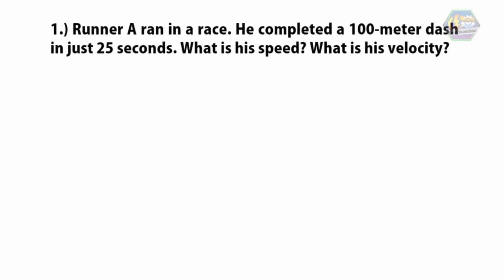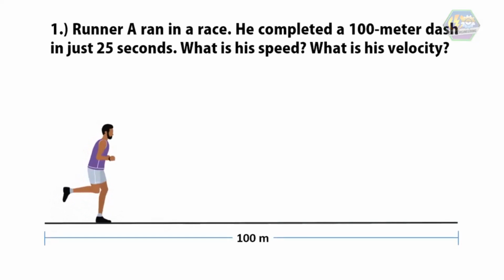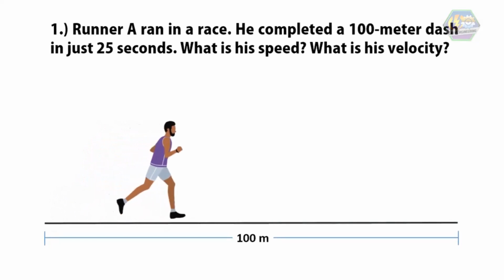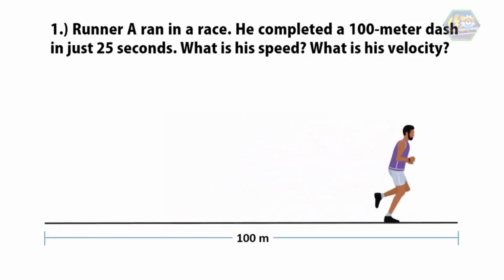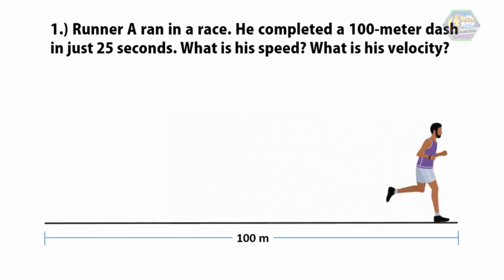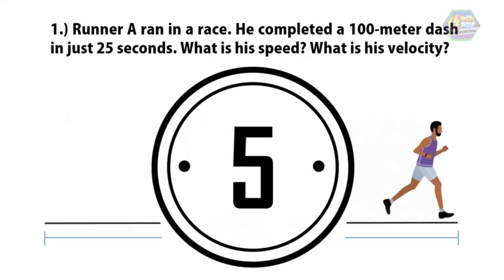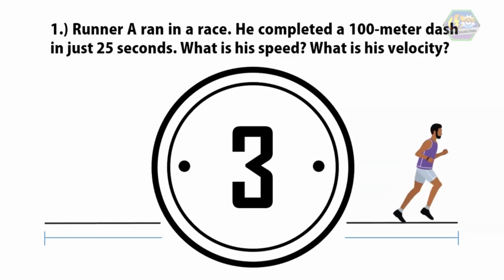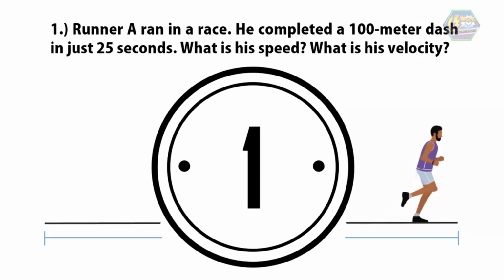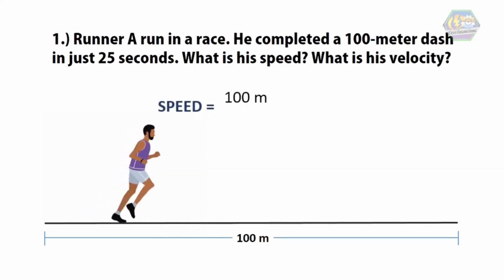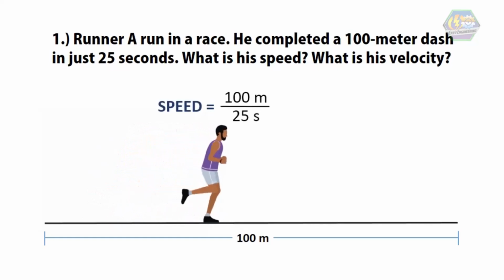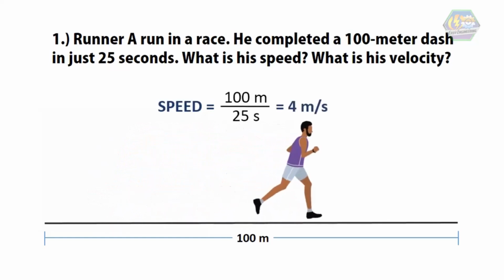Now let us have an example. A runner A ran in a race. He completed a 100 meters track in just 25 seconds. What is his speed and what is his velocity? The answer will be: his speed can be found by the formula distance by time. Here the distance is 100 meters. To cover this 100 meters, he took a time interval of 25 seconds. Therefore, 100 meters divided by 25 seconds is equal to 4 meters per second.